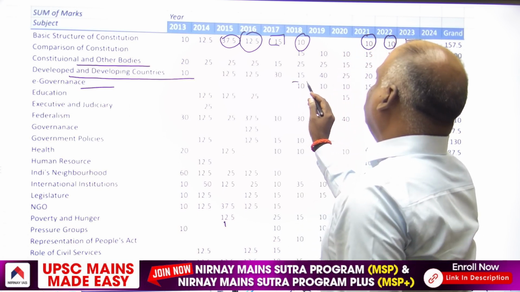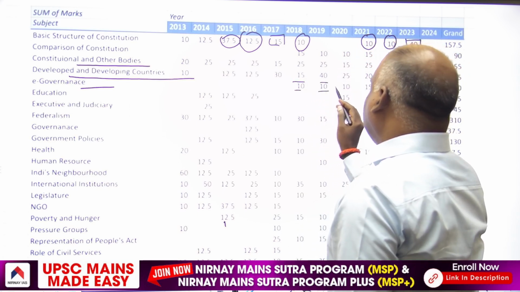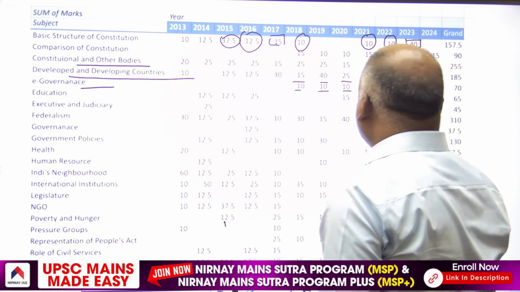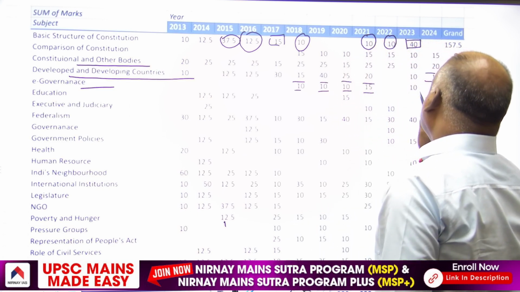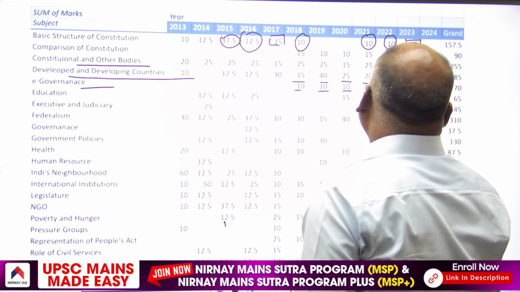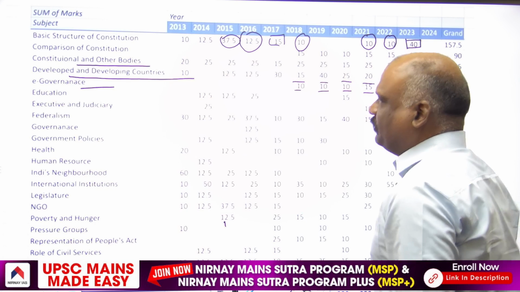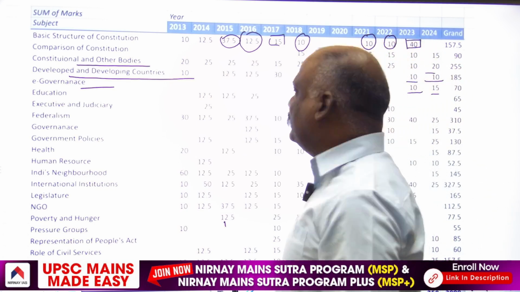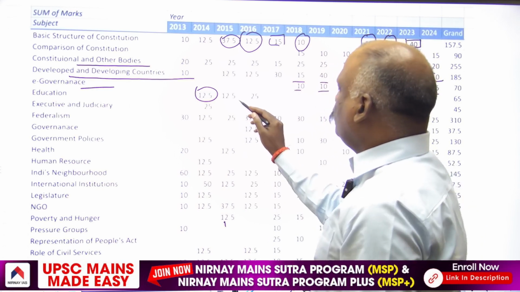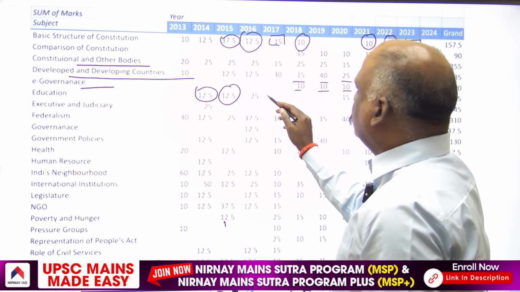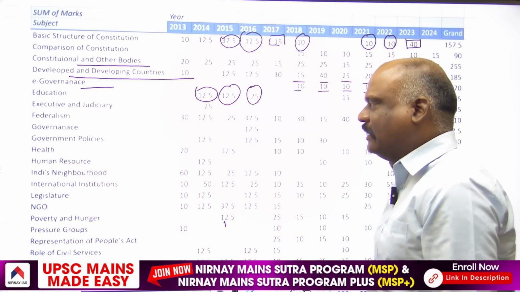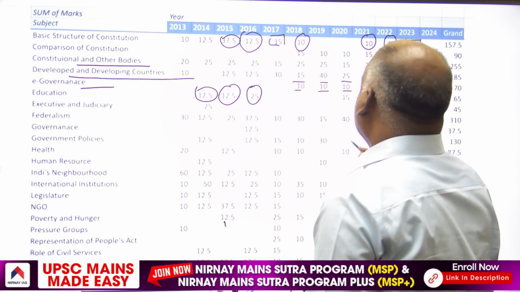E-governance in 2018, a 10 marker, 2019, a 10 marker, 2020, a 10 marker, 2021, a 15 marker, 2023, again a 10 marker, 2024, 15 marks.